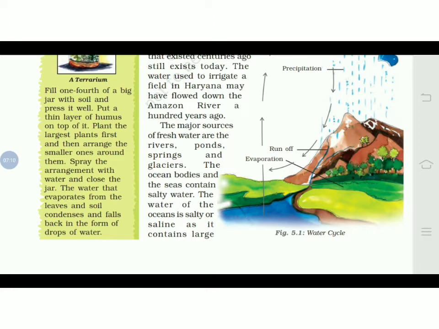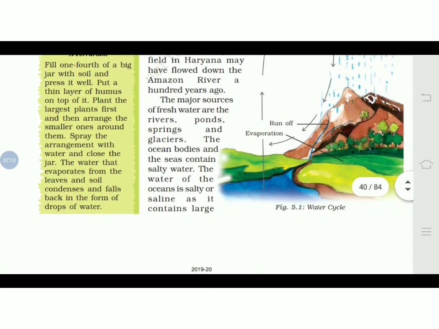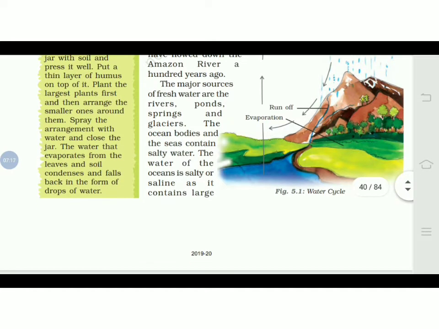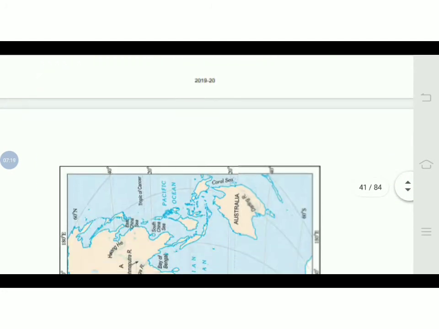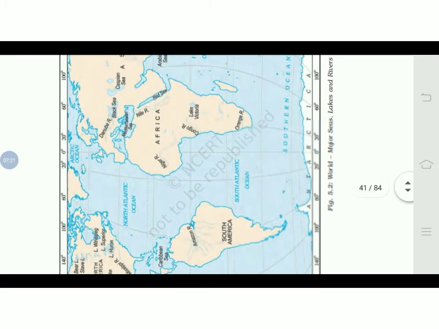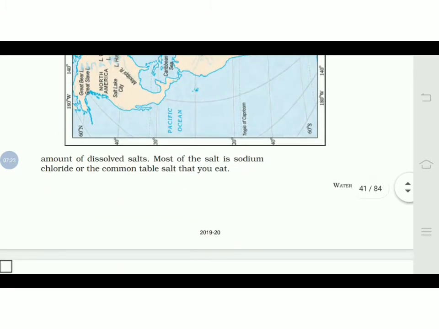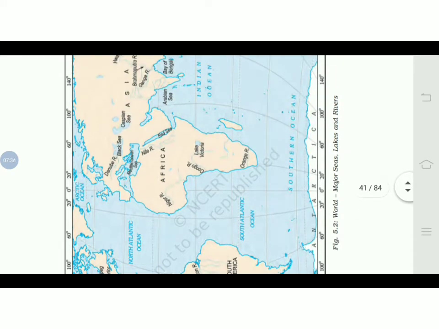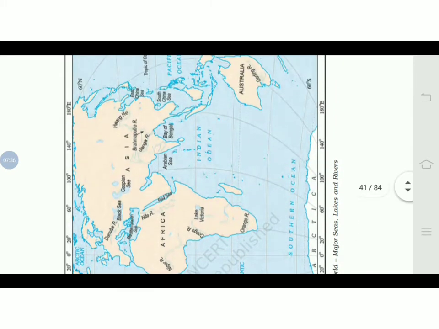Now other water bodies we also have, that is oceans or seas, but this water is very salty, because a large amount of salt is dissolved in the water. And most of the salt is sodium chloride. Generally after processing, the salt can be eaten by us. Generally we have it.